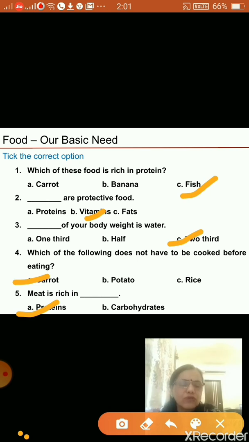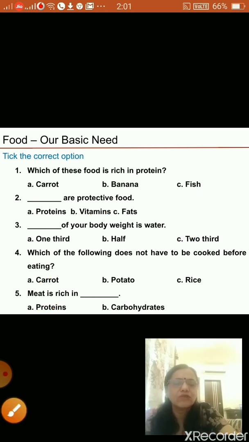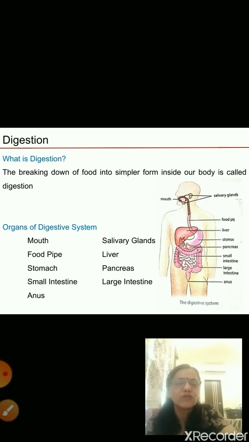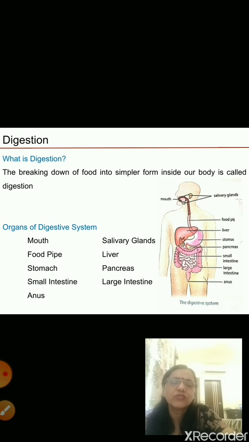Now we'll move to the next part of our revision, that is the next lesson, digestion. You have also learned about digestion. Yes. So now let us move to the next part. Okay, now what is digestion? After you have eaten the food, the breaking down of food into simpler form inside our body is called digestion. After digestion only we get the energy which is required by our body to do all the activities. So it is very important that you digest whatever food you eat.